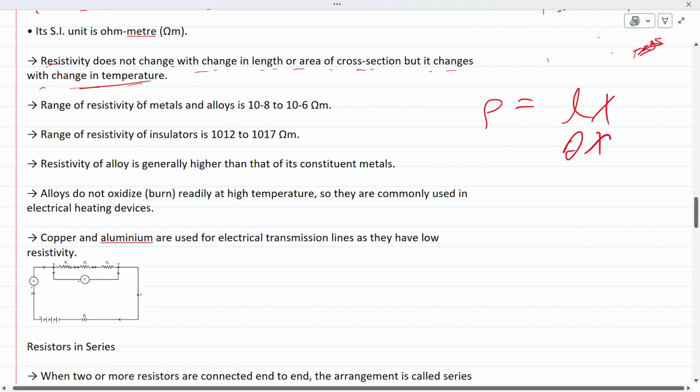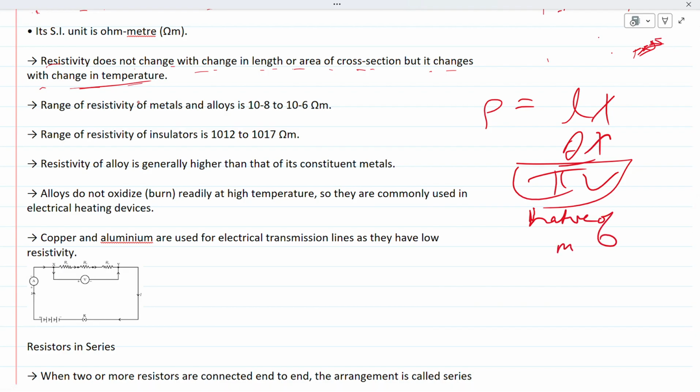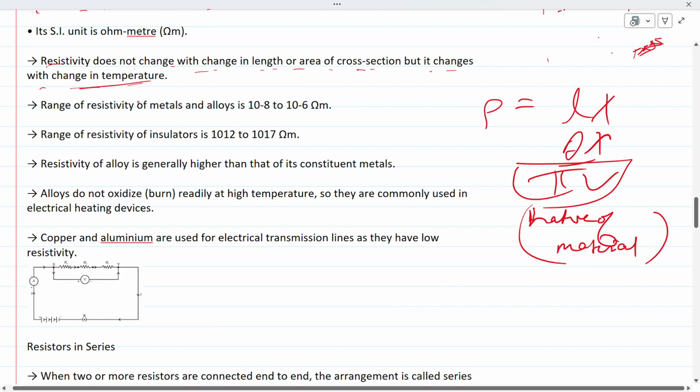It depends upon the nature of the material, but it changes with change in temperature. It depends on the nature of the material and the temperature. It means if the temperature increases, resistivity will also change.